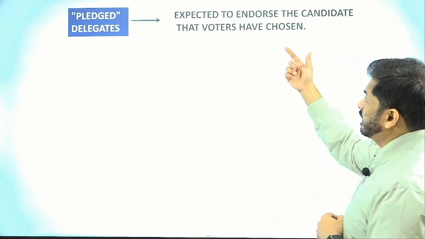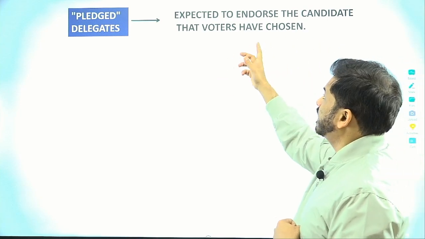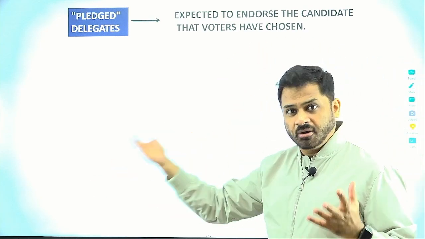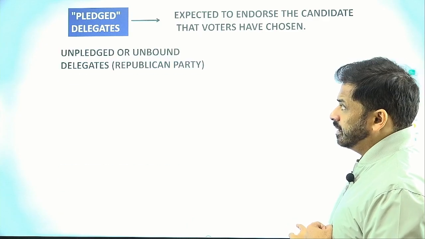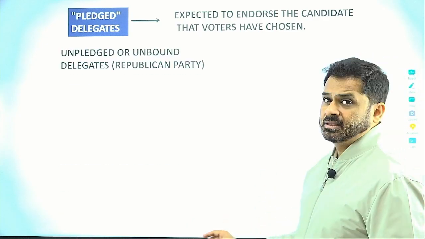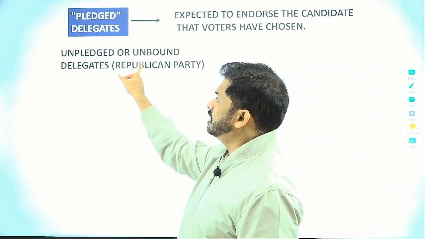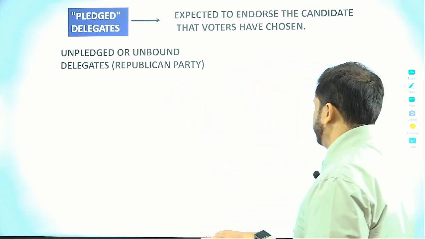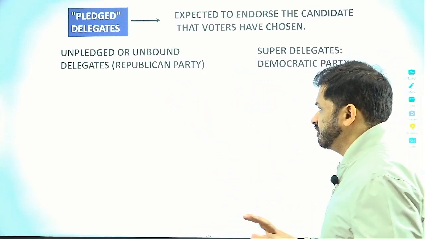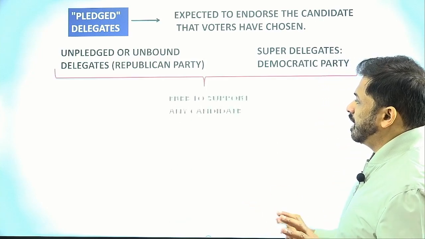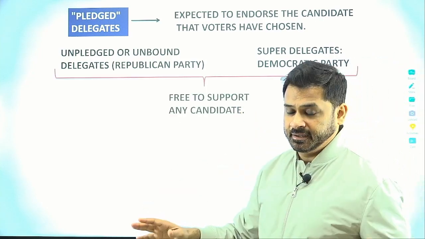So the pledged delegates are expected to endorse the candidate that voters have chosen, right? According to that, they were picked up. And then there are unpledged or unbound delegates. These people are called unpledged or unbound delegates in the Republican Party, but they are called superdelegates in the Democratic Party. The name is different. And these people are free to support any candidate.